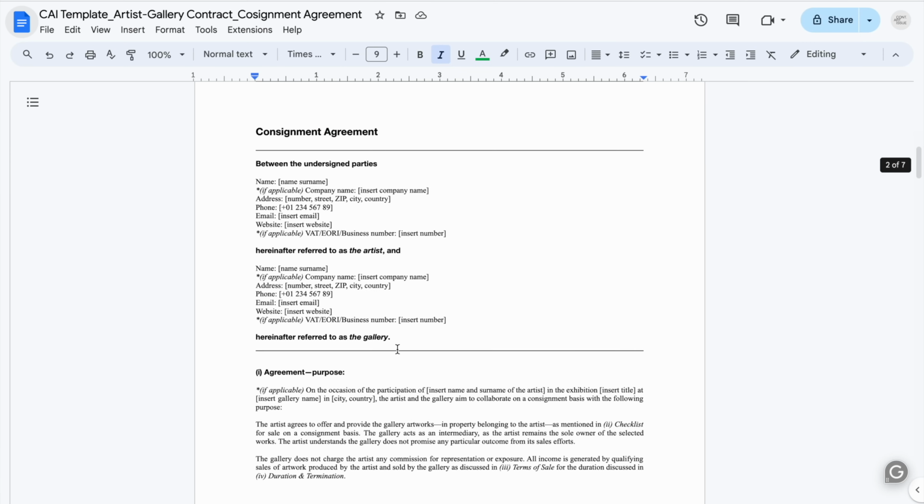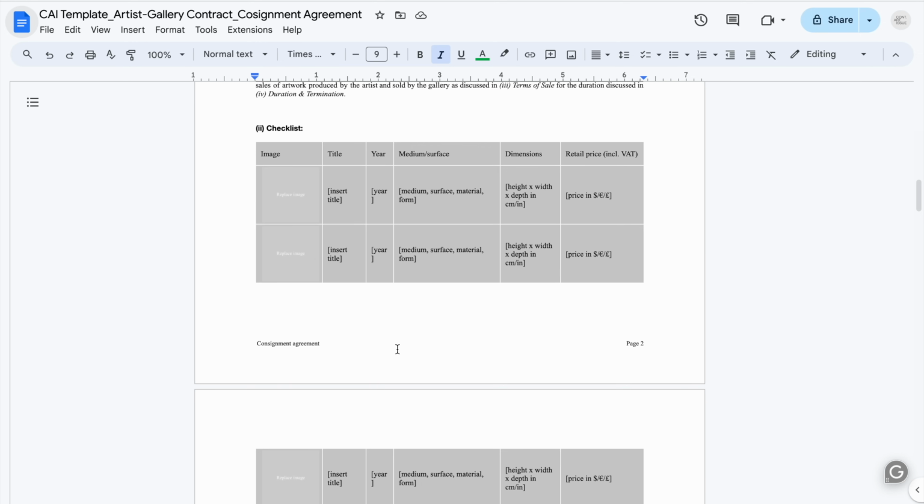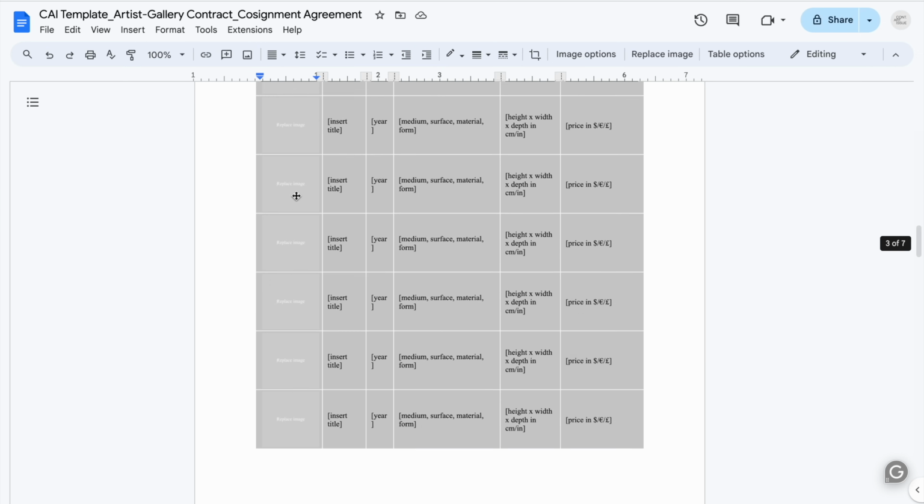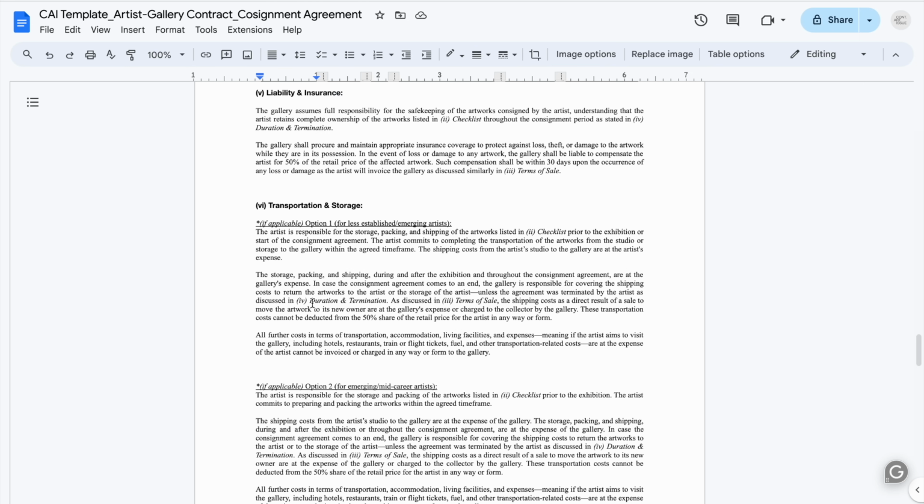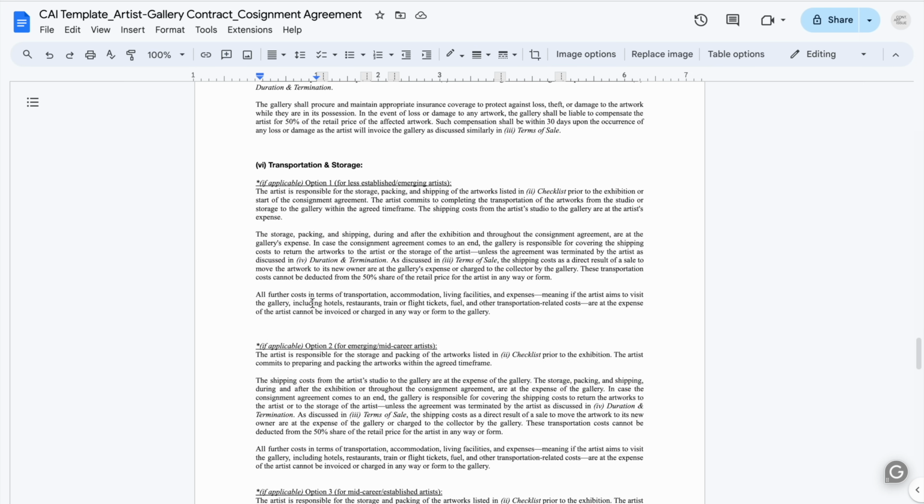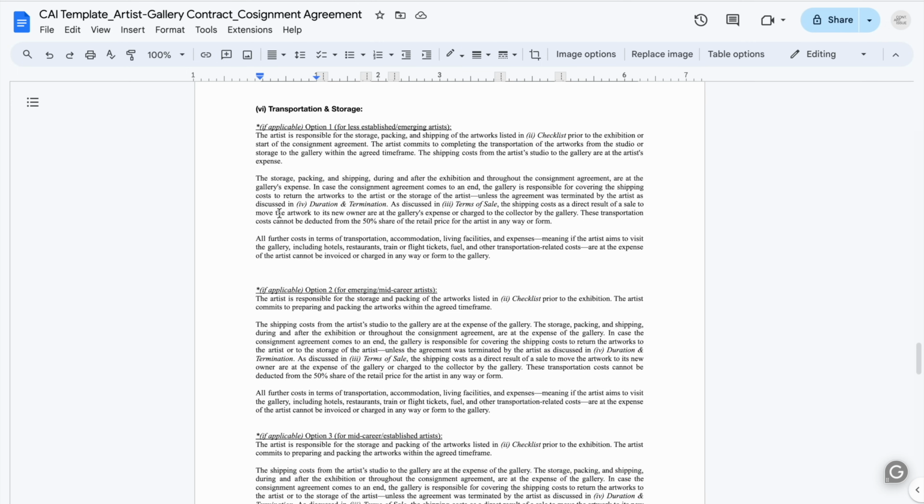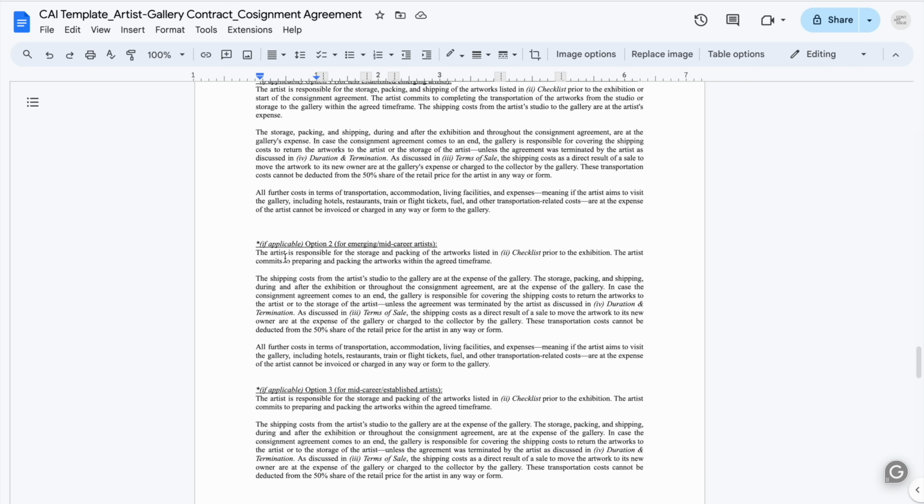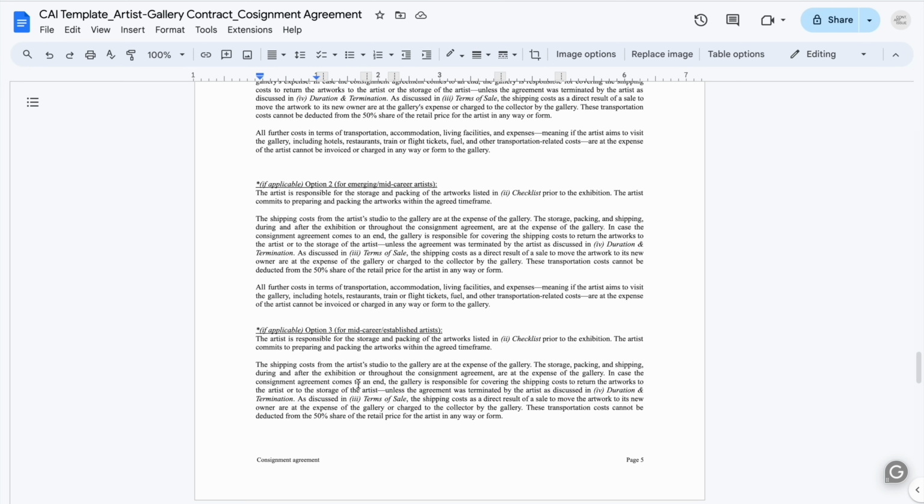The design is already very professional. It really does the trick. So here for a consignment agreement, you need to enter which works you're going to consign. And for instance, as an example of how it can change depending on how established you are, we give different options. For instance, when it comes to taking care of the transportation and the storage, we have option 1 for emerging artists, option 2 for emerging and mid-career artists, and option 3 for mid-career and established artists.